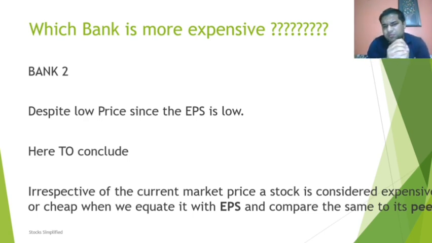But I was just wondering, did we miss anything here? We have considered the market price. We have considered the earnings per share. Earnings per share is net profit after tax upon the total number of shares.